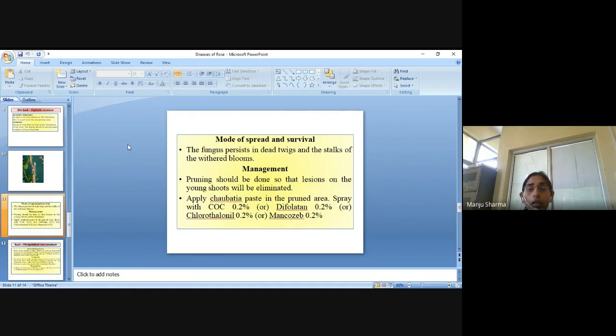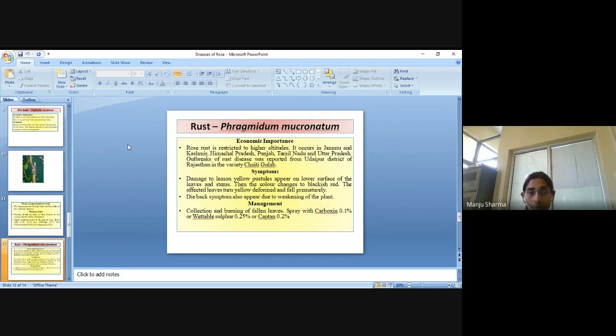Spray with COC 0.2% or difolatan 0.2% or chlorothalonil 0.2% or mancozeb 0.2%. So these are the management for the dieback disease of rose. Then the next disease is rust disease of rose.